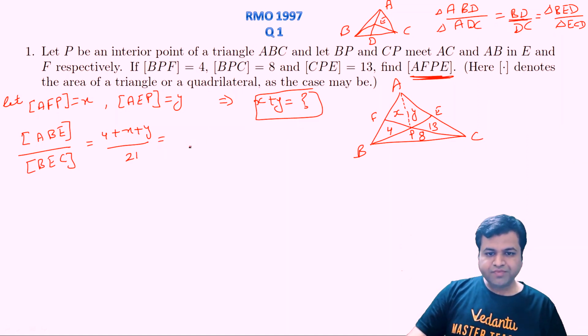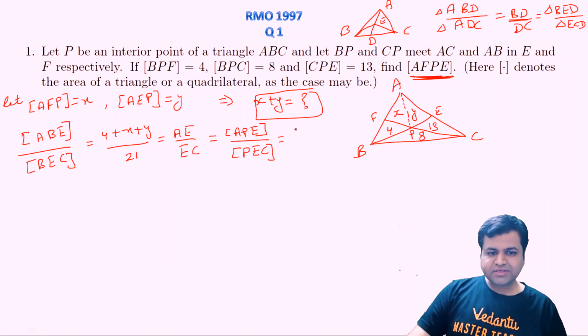This should be equal to the area of triangle, in fact that will be equal to AE upon EC, because height is same for both the triangles. And AE upon EC should also be equal to area of triangle APE upon area of triangle PEC, because again height is same in both the cases, and the bases are in the ratio of AE is to EC, right? So APE upon PEC is nothing but Y upon 13, right?